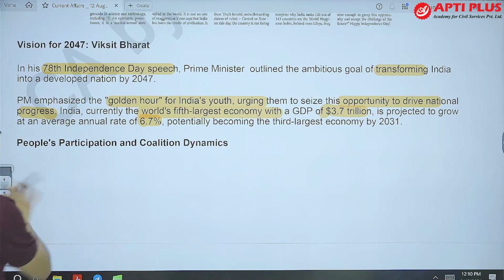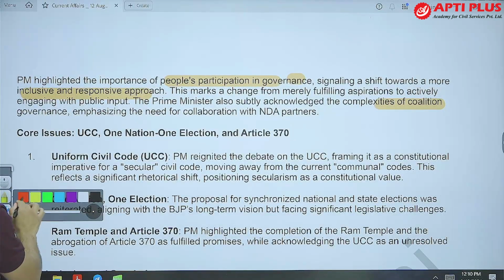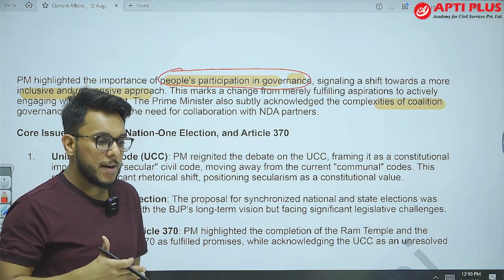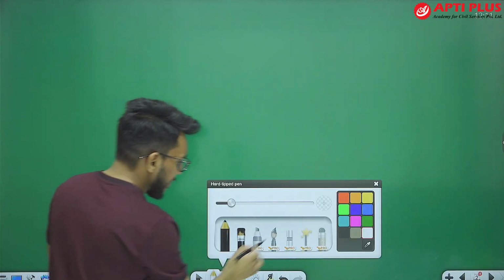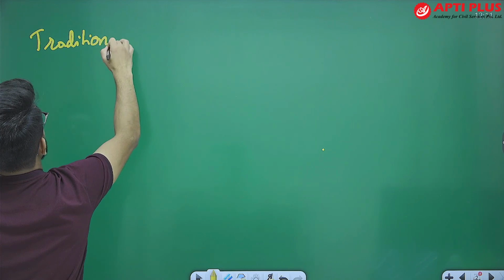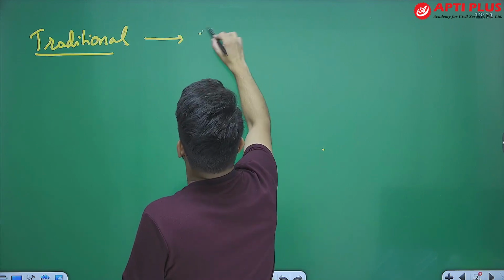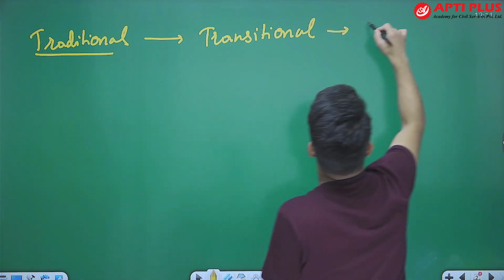Then moving on, the Prime Minister has emphasized people's participation in governance. Let's discuss this dimension a little more academically. Please note this down in your notebook. There are three types of societies. Number one, there is traditional society. Then there is a transitional society. And then there is modern society.